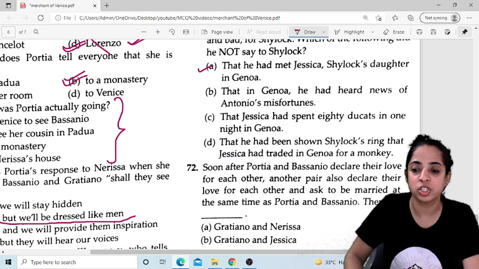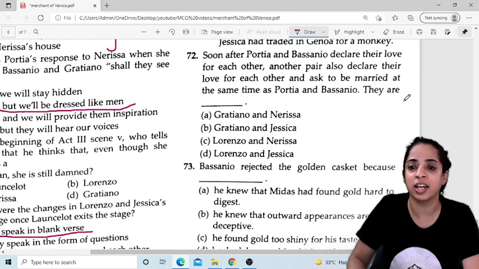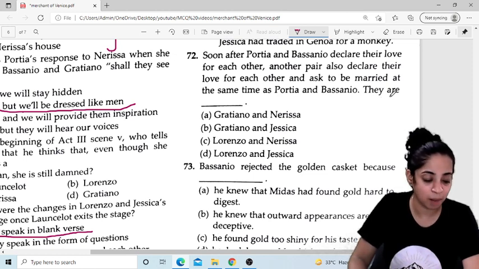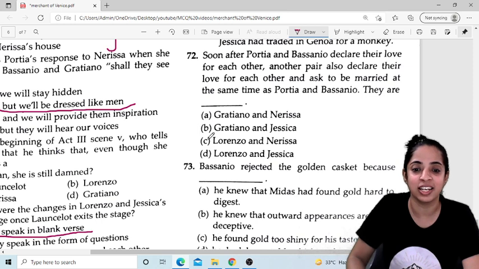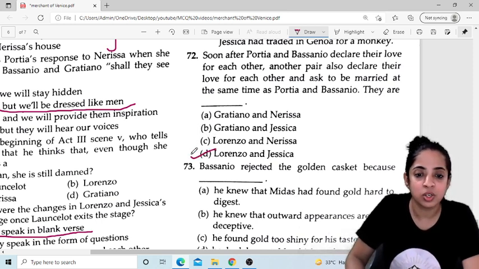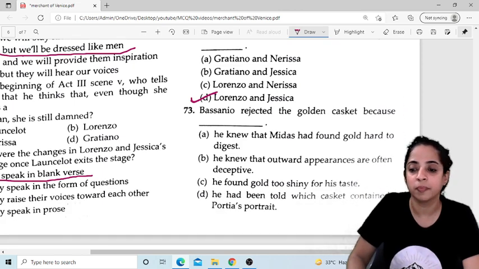Okay, now question number 72. Soon after Portia and Bassanio declared their love for each other, another pair also declared their love and asked to be married at the same time as Portia and Bassanio. Which was the other couple? Lorenzo and Jessica. Yes.